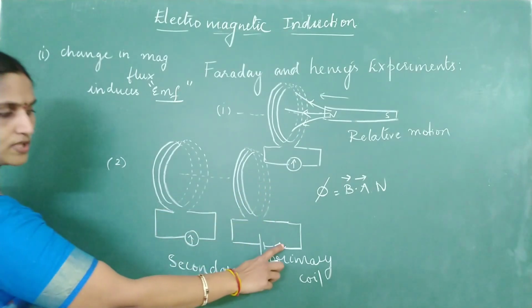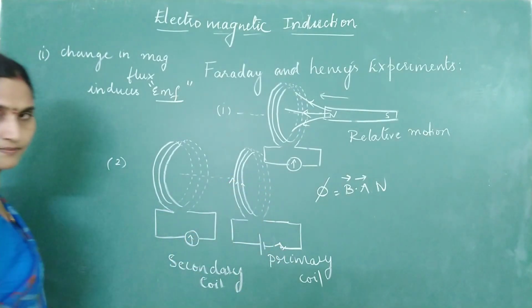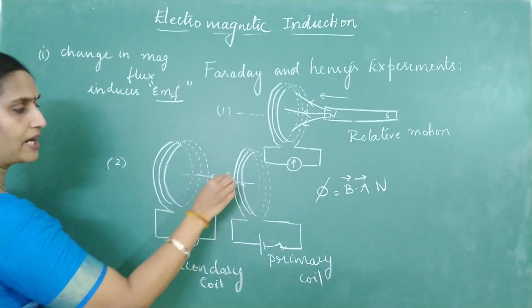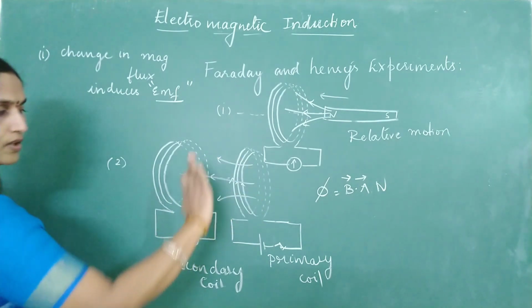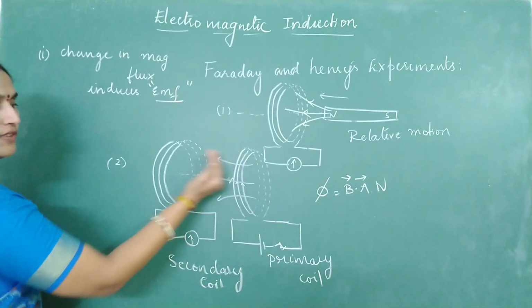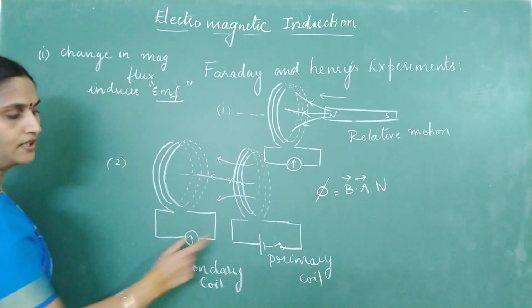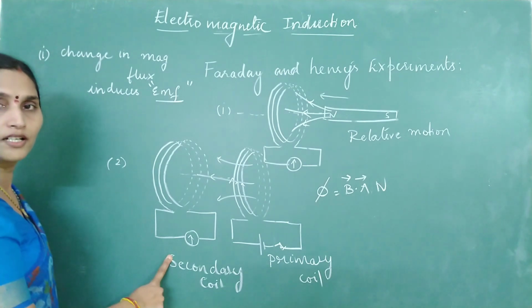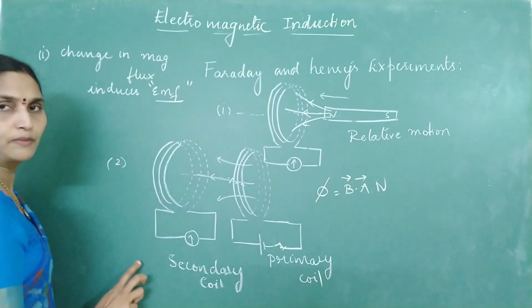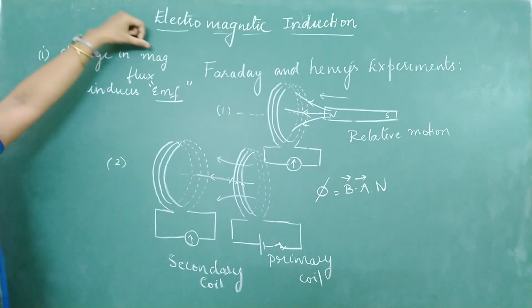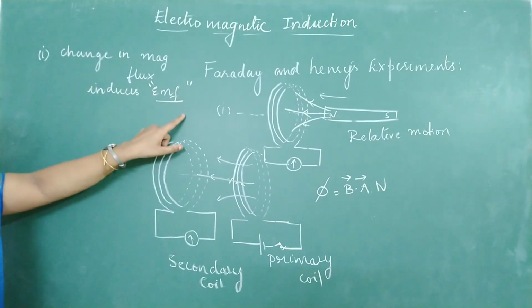Similarly, when you close the circuit, there will be current in the primary coil. Curl the fingers of your right hand in the direction of current. Will there be a magnetic flux? Yes, there is a magnetic field coming out of the primary coil. When you move the coil closer, flux is increasing. There is a deflection. When you move this coil away, field lines are decreasing. Again there is a deflection. So from these two experiments, the first conclusion Faraday gave is in the form of Faraday's first law. It states that change in magnetic flux induces EMF.